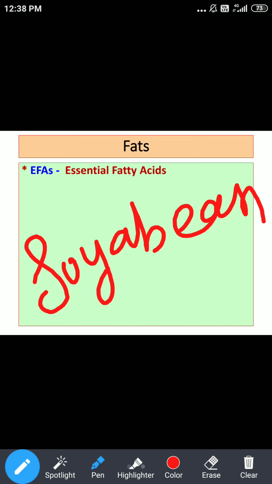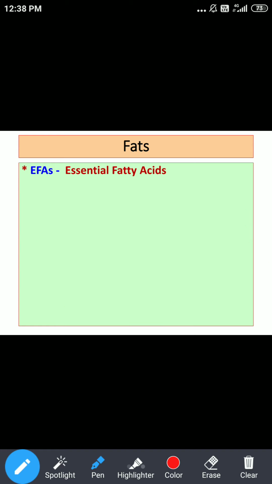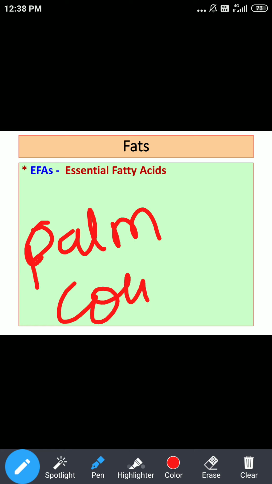Then it is sesame oil. Then comes the rank of groundnut oil, then mustard, and at the end there will be palm oil and coconut oil, because regarding these oils, we already said they are comparatively rich in saturated fatty acids. So at the end there will be palm or coconut oil.